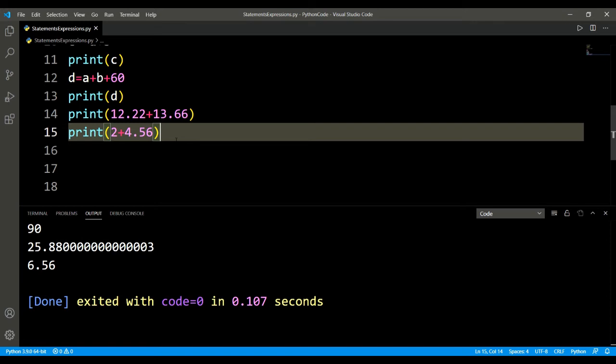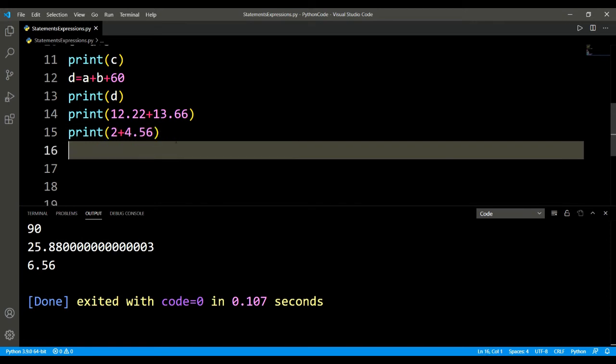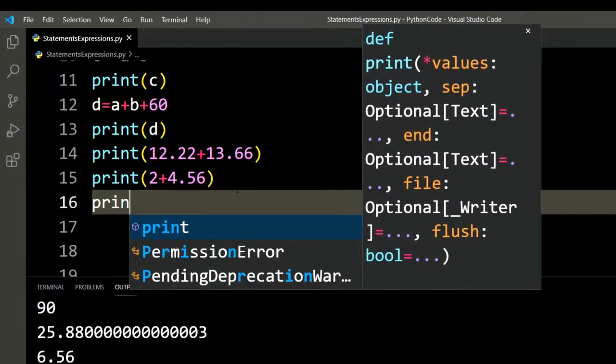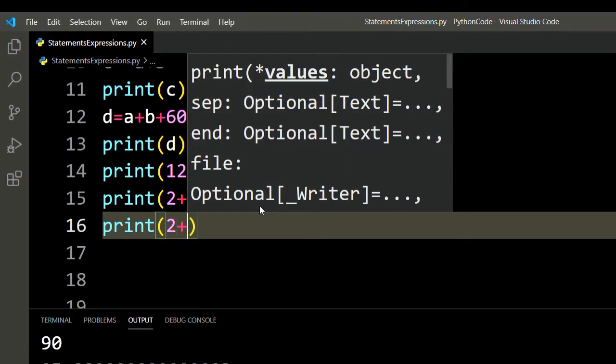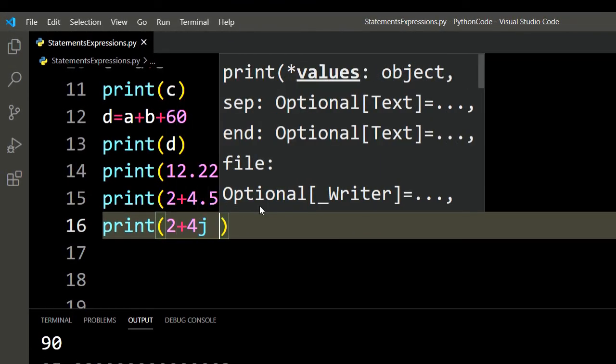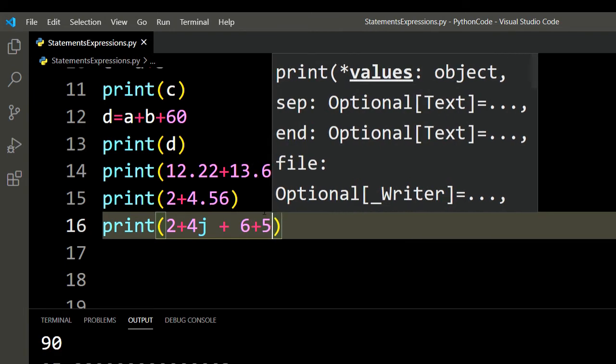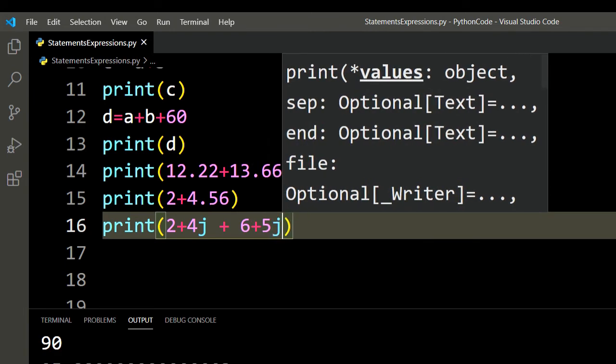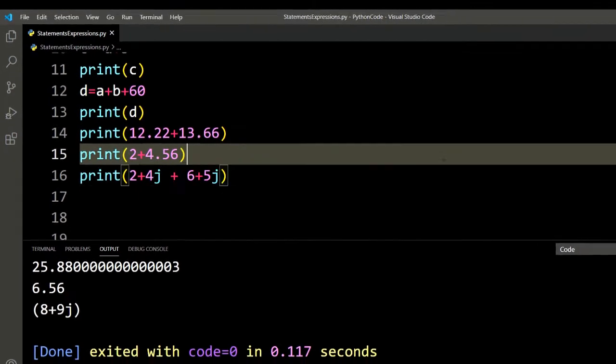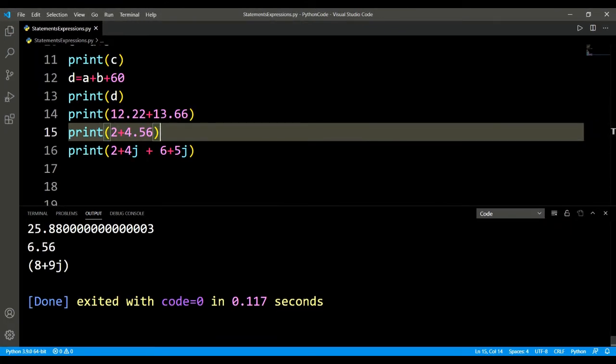You know the complex number, and it is expressed as a plus bj, where a is the real part and b is the imaginary part. So we can do something like this: 2 plus 4j plus 6 plus 5j. And if I print this, I'm gonna get a complex number as a result, right?